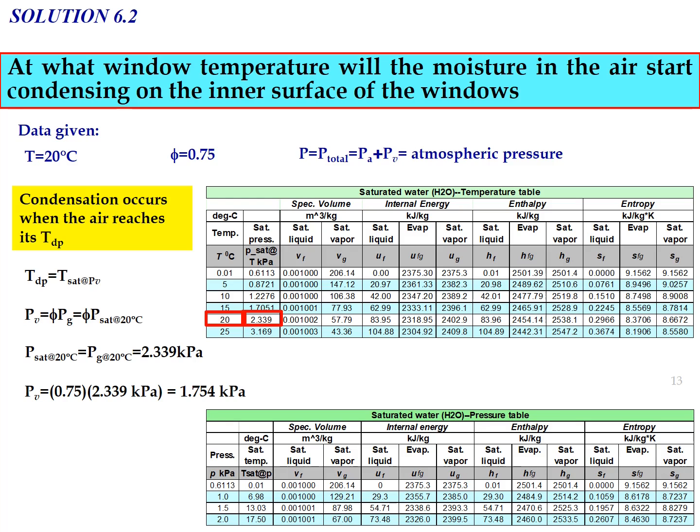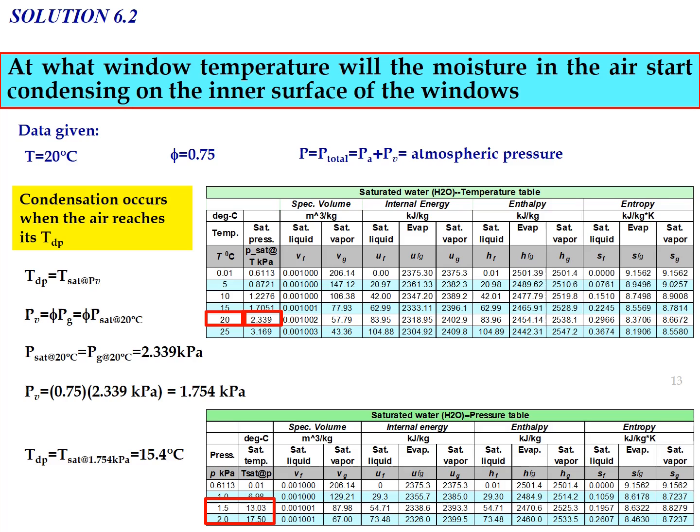Based on the saturated water pressure table, if we refer to the value of PV, 1.754 kilopascal, we need to make an interpolation in order to determine T saturated at PV. From the interpolation we get T saturated at PV, which gives the dew point temperature. So the dew point temperature TDP equals T saturated at 1.754 kilopascal, which is equal to 15.4 degrees Celsius.